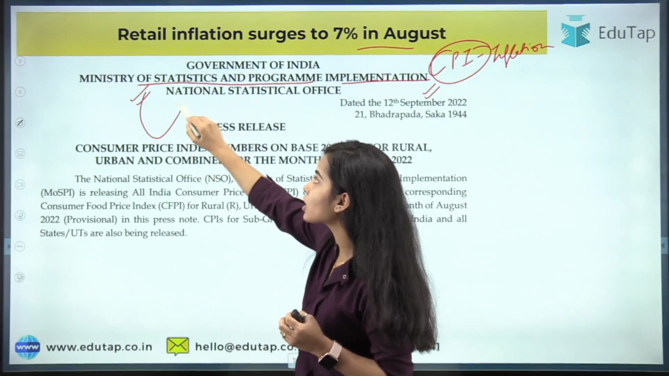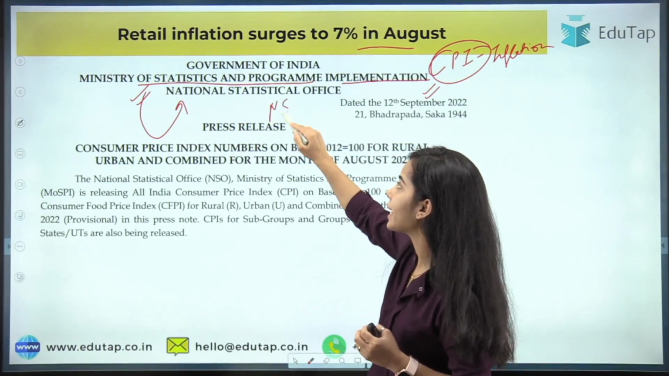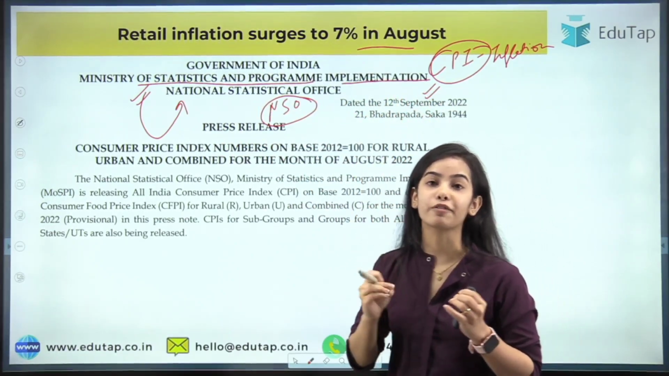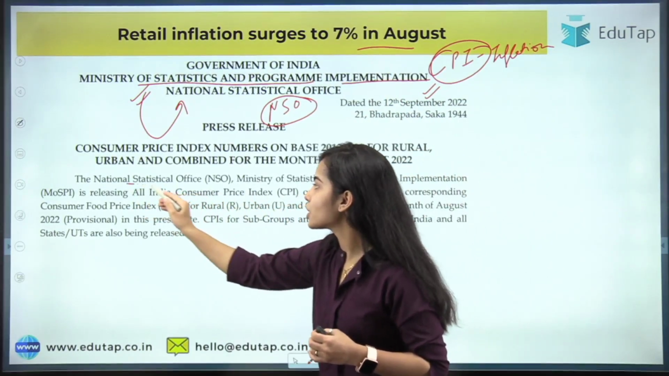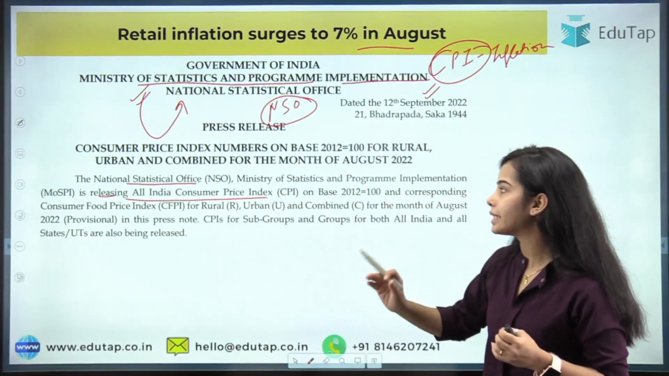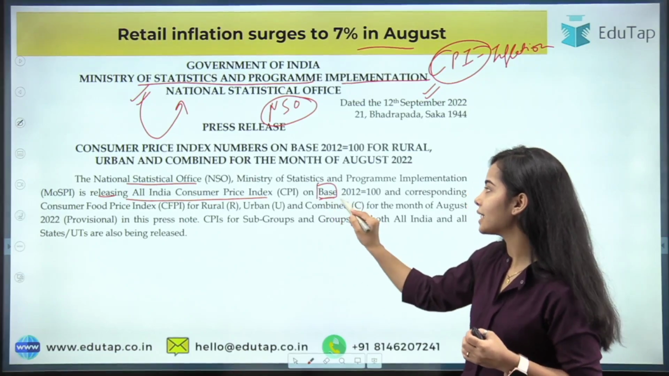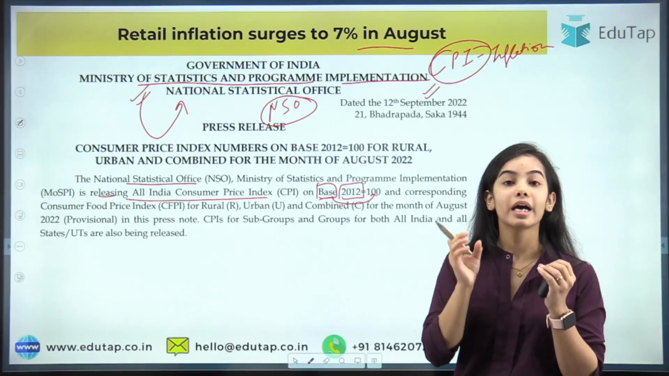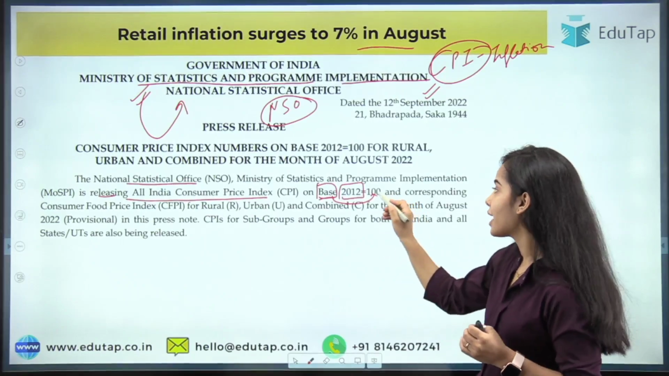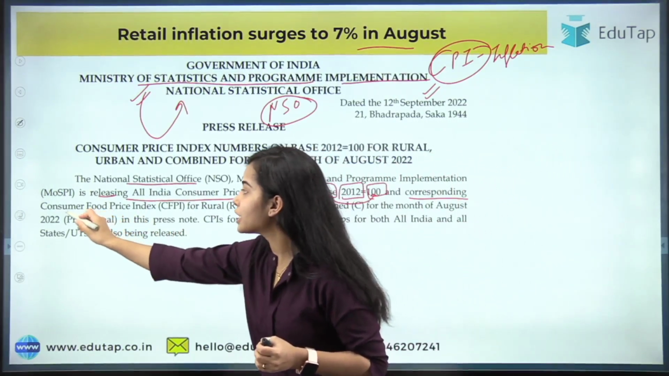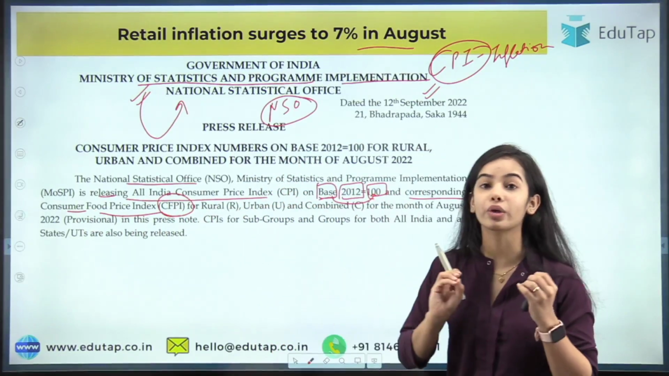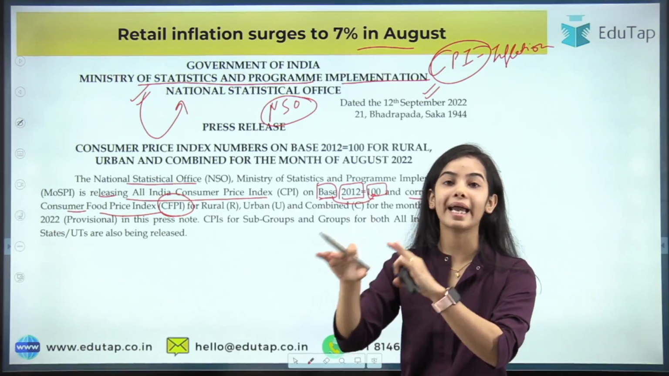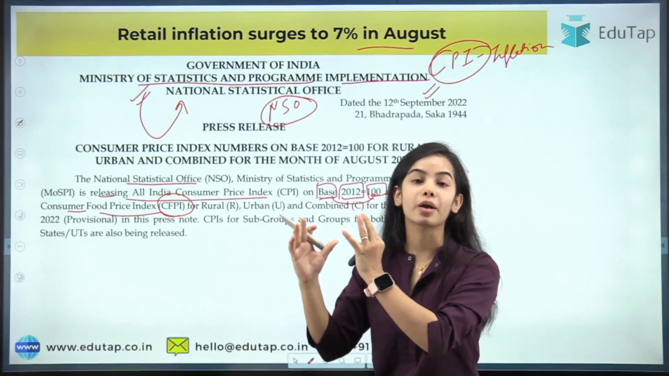This one. And which organization? The National Statistical Office, that is the NSO, under the Ministry of Statistics and Program Implementation, releases the CPI based inflation data. Okay, so the National Statistical Office is releasing the All India Consumer Price Index. Now you have to remember the base year, that is 2012, and the base is 100. The base of the index is taken as 100, and the corresponding Consumer Food Price Index, that is CFPI, is also released by the NSO only. It is released for the rural area, for the urban area, and then for the whole of the country, that is the rural and urban area combined.